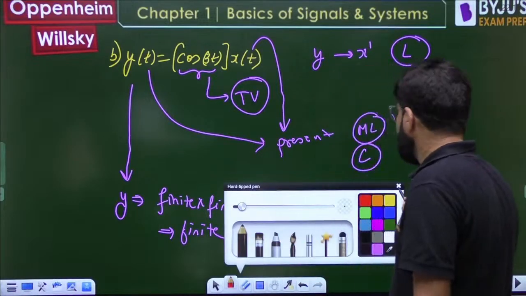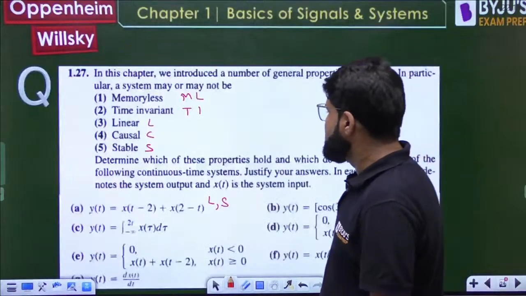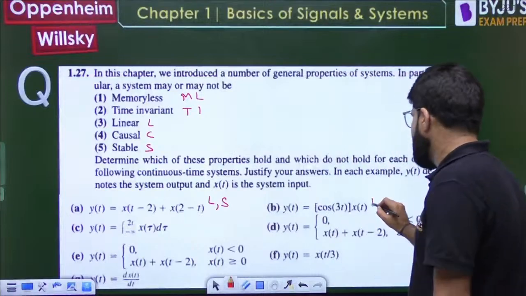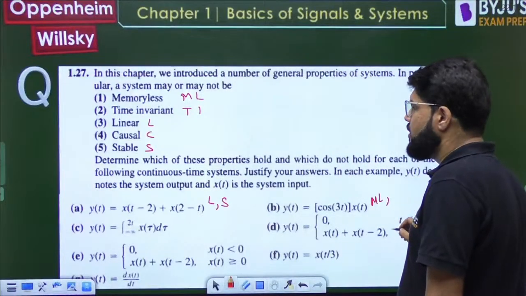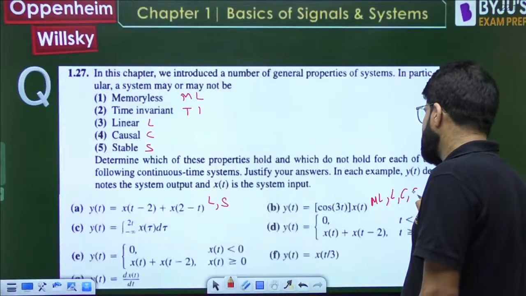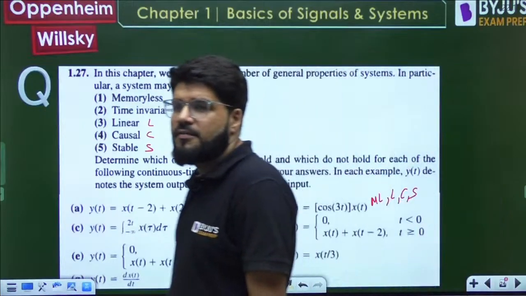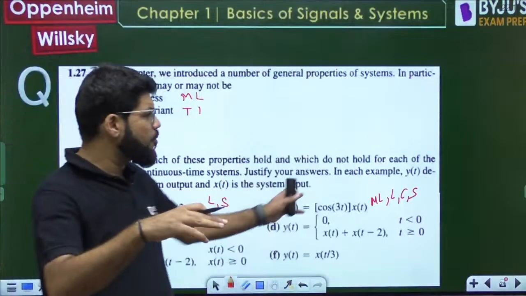तो क्या क्या निकाल लिया यहाँ पे? In the second question, you have memoryless, yes. Time invariance is not there. But linearity, causality, stability, four properties are there. You just keep telling me the property which is there.